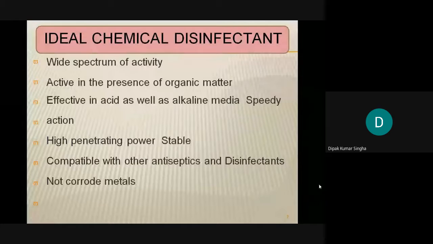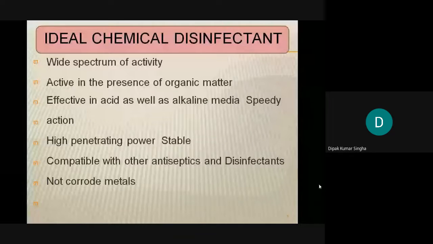And sometimes a compound which is a sterilizing agent will act as a disinfectant, but within a certain limit or concentration. At that concentration it acts as a disinfectant, and at that concentration it acts as a sterilizing agent. What are the ideal chemical properties of a disinfectant? Number one, a wide spectrum of activity. That means it must kill both gram positive and gram negative, acid fast, fungi, algae and molds. That is the ideal property, but sometimes it does not happen. But the ideal property is that it should have a wide spectrum of activity.